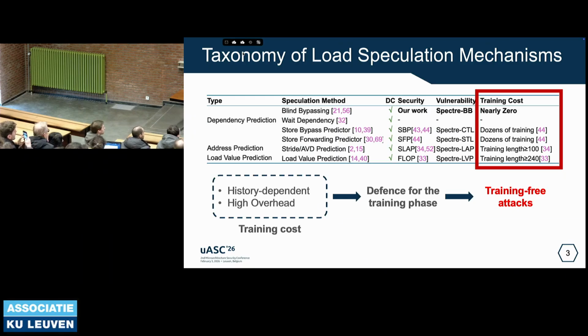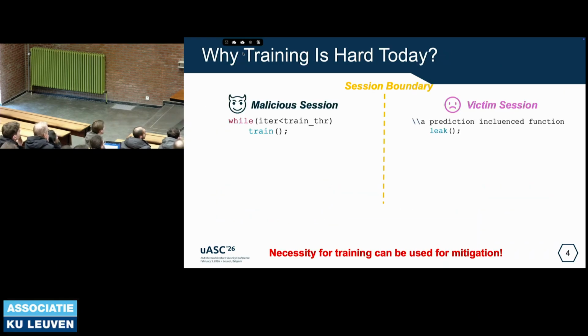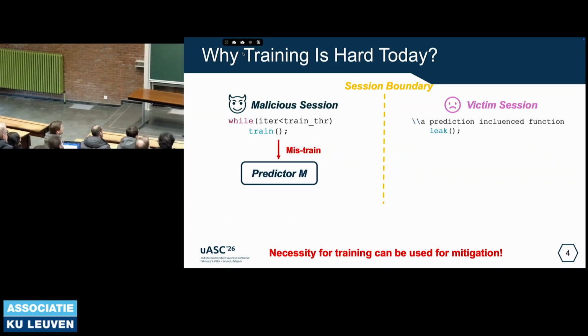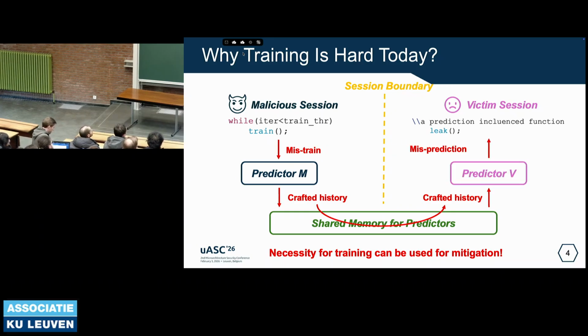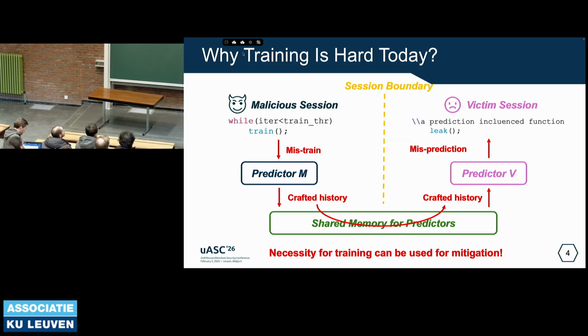So what is the value? We can see that there is a lot of training overhead, so a lot of mechanisms have been deployed as defenses by preventing the training. The training-free attack can bypass these mitigations. So let's see a typical attack flow. The attacker needs to train the predictor in the attacker domain. Then, as most predictors are shared across different security domains, the victim may use the state influenced by the attacker to conduct speculative execution and leak the secret.